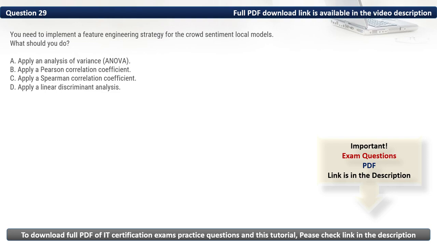Then we have B. Apply a Pearson correlation coefficient. It measures a linear relationship but is not a feature extraction method. Then we have C. Apply a Spearman correlation coefficient. It measures rank based relationships, not feature selection or extraction. As such, we should apply a linear discriminant analysis. Thus, the correct option is D.